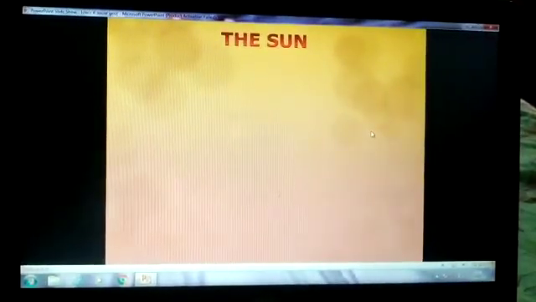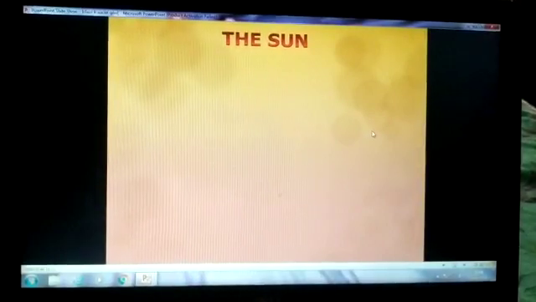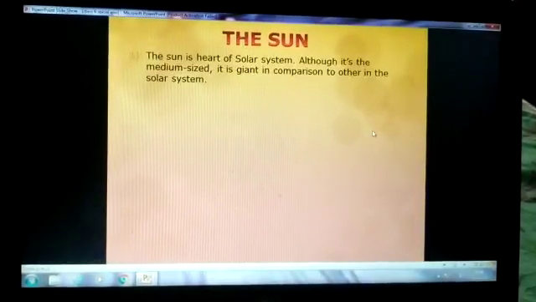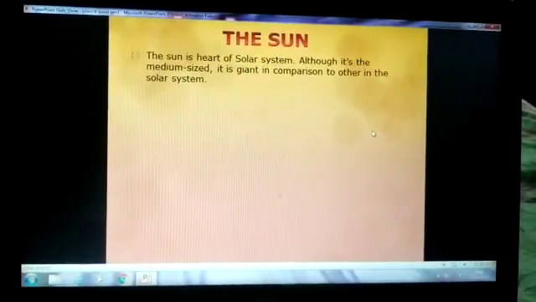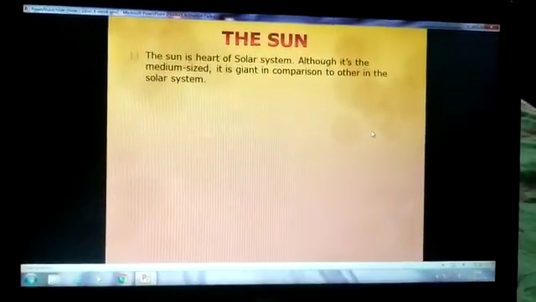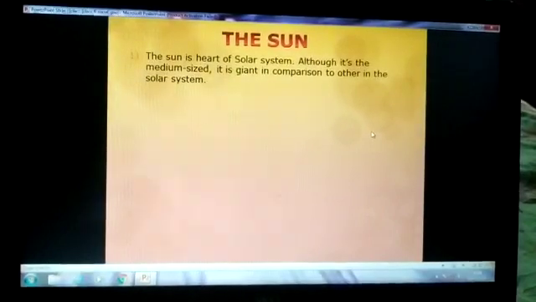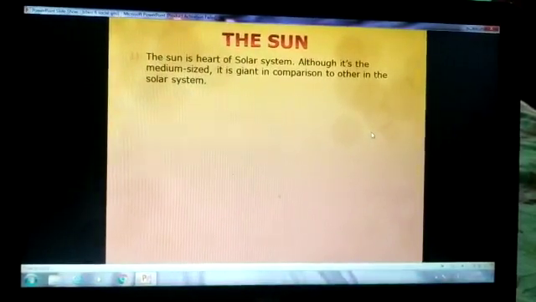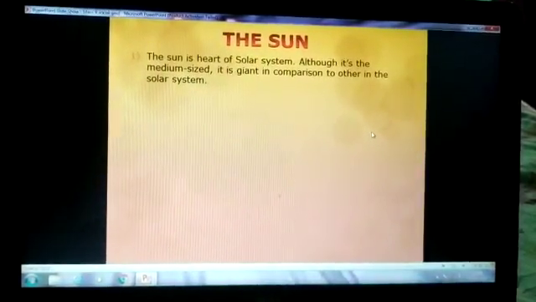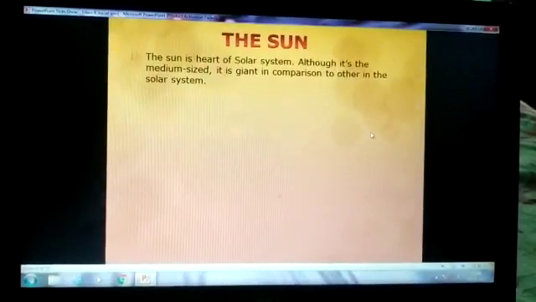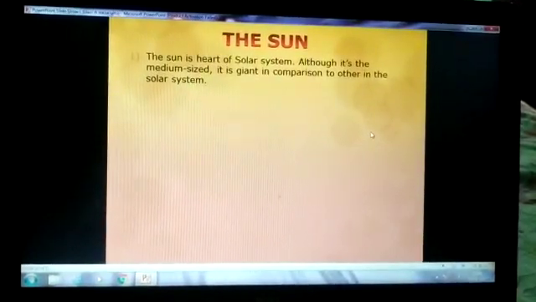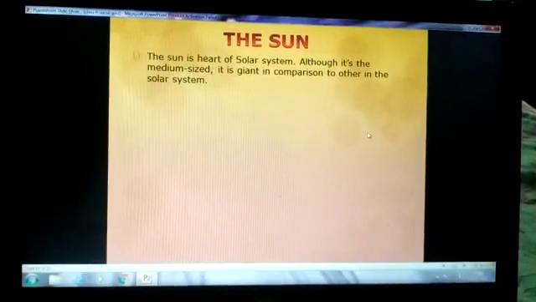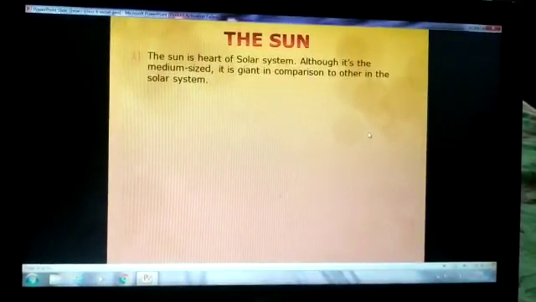Now let us know about the head of our solar system, that is the sun. The sun is the heart of the solar system. As in our body, the heart is very important to pump the blood so that we can get the oxygen to all the parts of our body. Same way, the sun is very important for the solar system. If we don't have the sun, we cannot get the heat, the light, because the sun is the ultimate source of energy.